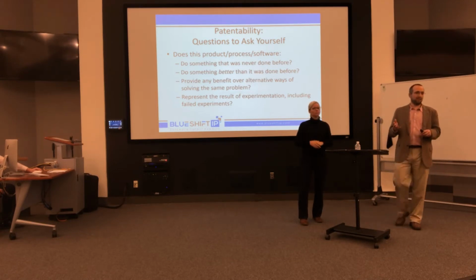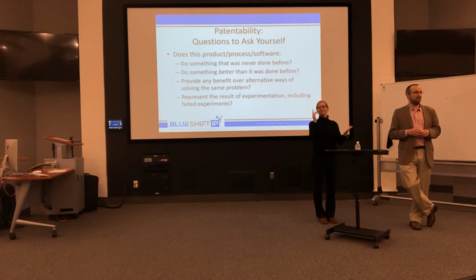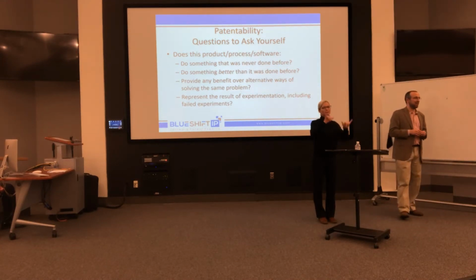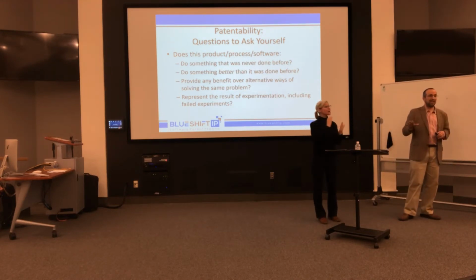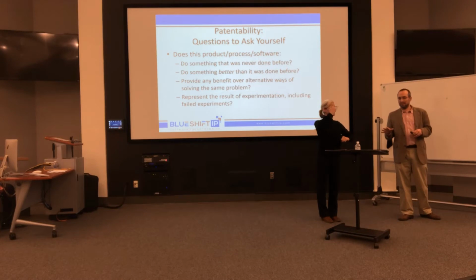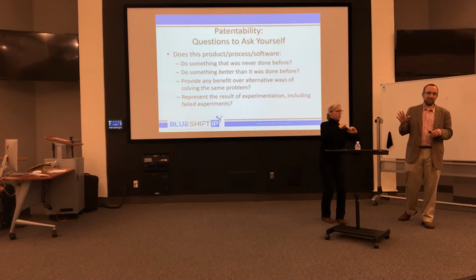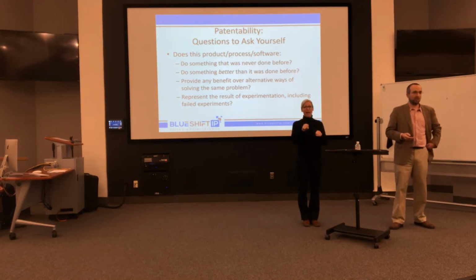Unlike copyright, where I'm sure you know that many books have been written with the same plot. I think Romeo and Juliet, right? How many different books have we read that have the same basic plot? Copyright protects essentially the words that you use, not the idea behind them. With patents, you can get pretty close often to covering the idea behind an invention and not just the specific way in which the invention is built.